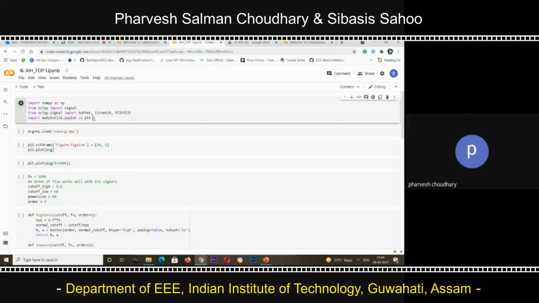So these libraries really help us to do certain tasks, like NumPy. NumPy is like a data handling library. Then we have SciPy for doing